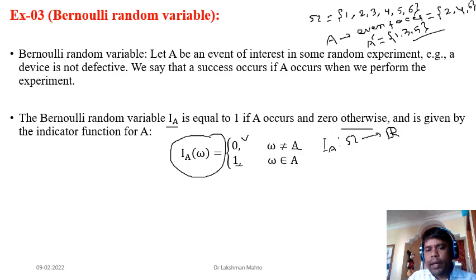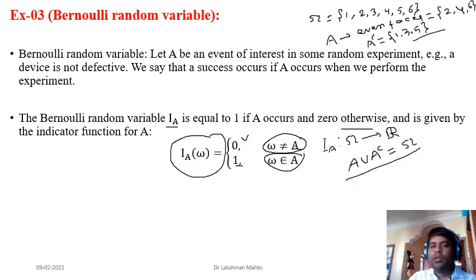This is the criterion for omega coming from A complement, and this is the criterion for omega coming from A. So in that sense, there is a clear partition of the sample space. That means A union A complement is always the sample space. So the domain of the indicator function is the complete sample space, and it is a well-defined random variable.